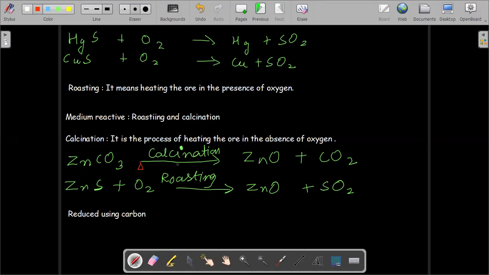All right. So is it understood? Yes, sir. By the process of heating, you obtain zinc oxide and carbon dioxide over here. If it is a sulfide ore, then you heat it in presence of oxygen and you get zinc oxide and sulfur dioxide. Once you have obtained the oxide of the metal, at this stage you have obtained the oxide of the metal.